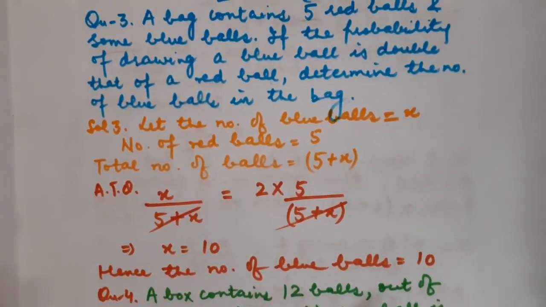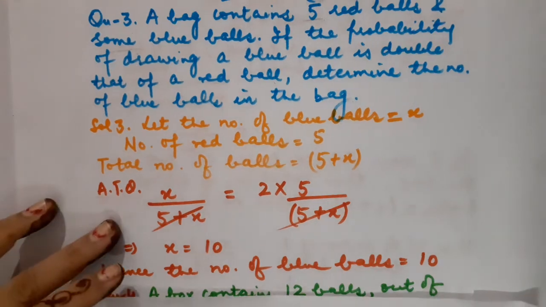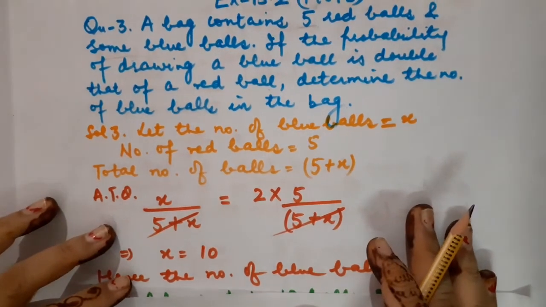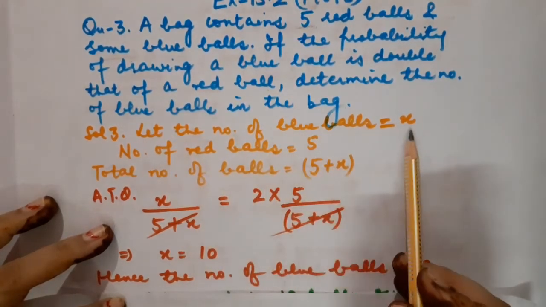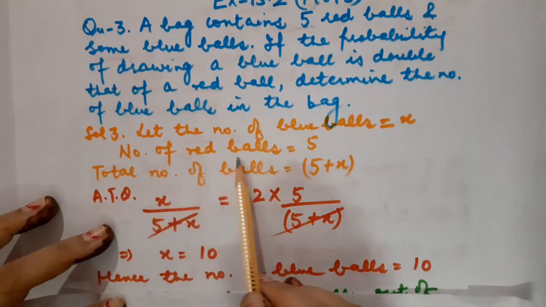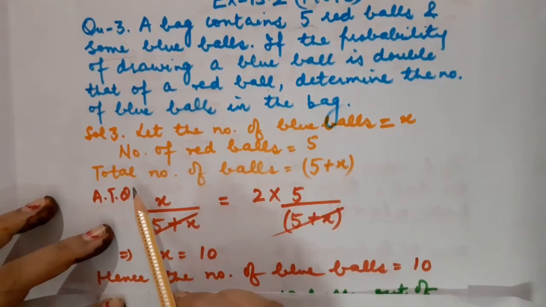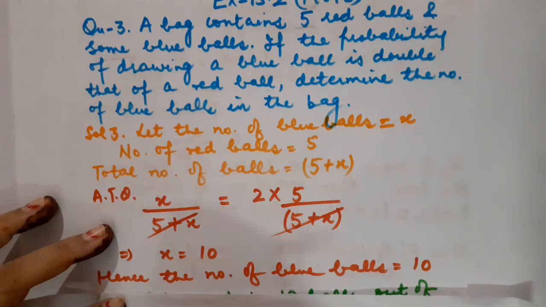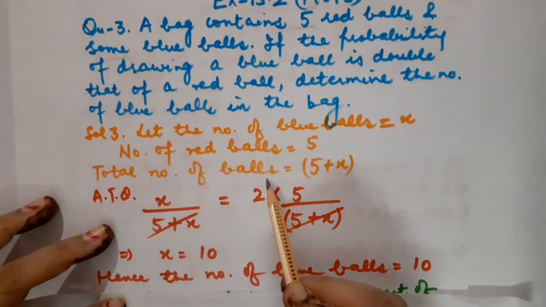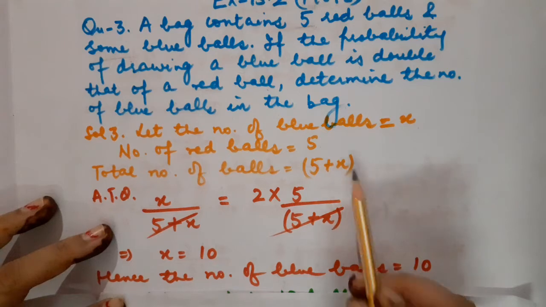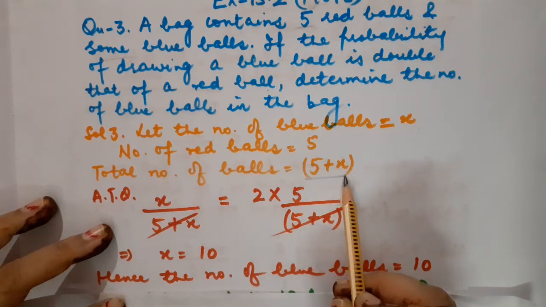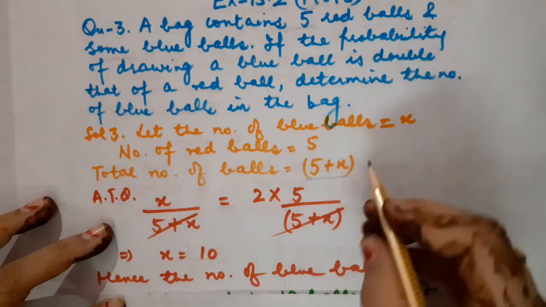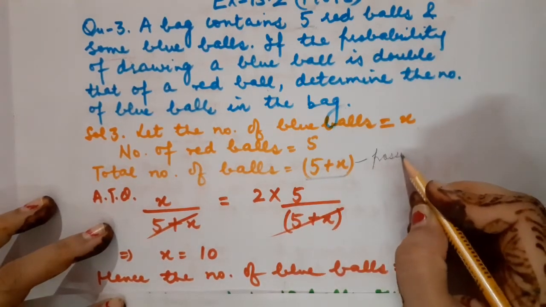How to do it, children? First of all, as you know that we will have to calculate the number of blue balls, let us consider it. Let the number of blue balls be equal to x. Number of red balls you know is 5. So can you tell me how many total balls will be there? Correct. So the total number of balls is equal to 5 plus x. So children, this 5 plus x will become our total number of possible outcomes. Got it? So these are the possible outcomes.